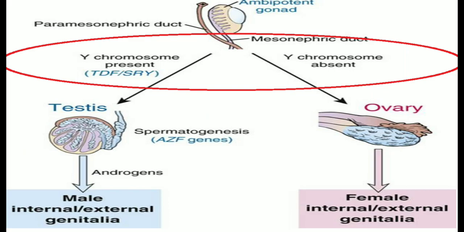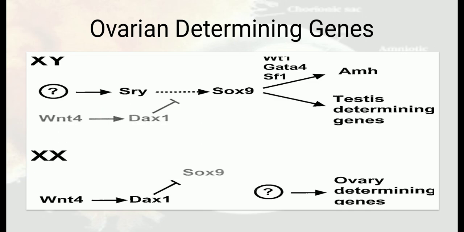Now, one important point to be remembered is that the development of either the testes or ovary is an active gene directed process. In the male, the activity of the SRY gene, the sex determining region of the Y chromosome, causes the gonad to begin development into testis.